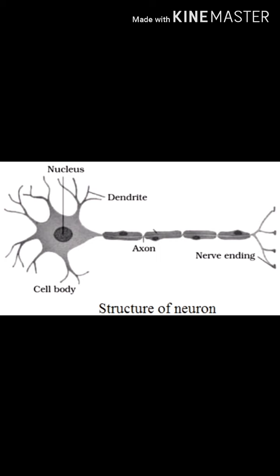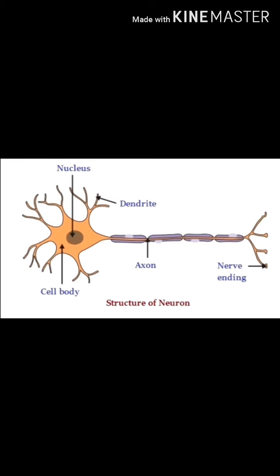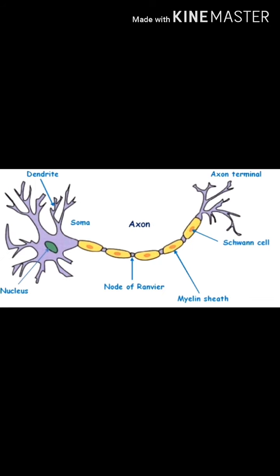It has basically four main parts, and its first part is the cell body or cyton. Cyton is the broad rounded part of the neuron and it has a central nucleus. Cyton receives information through dendrites and conducts it further through the axon. The second part of the nerve cell is dendrites. Dendrites are one to many branched finger-like projections, and through dendrites a neuron is connected with the neighboring neuron; they receive impulses and bring them to the cyton.